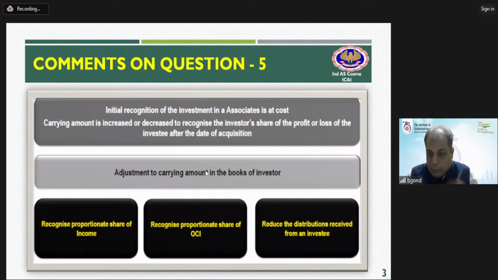So adjustments will be done as and when time passes. What adjustments will be done? Here, they are supposed to recognize the proportionate share of profit or loss, the proportionate share of OCI, as well as reduce any distribution received from an investee. These are the 3 things that would be incorporated after recording the value of investment at its cost. For that I have taken one small example.